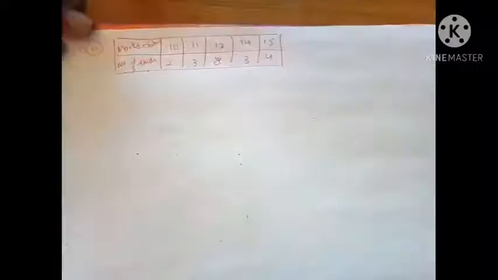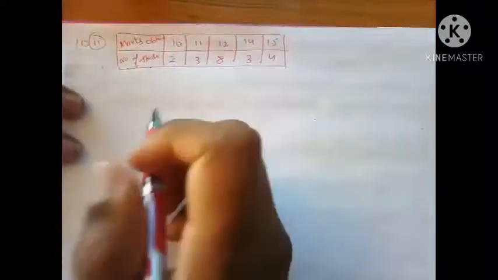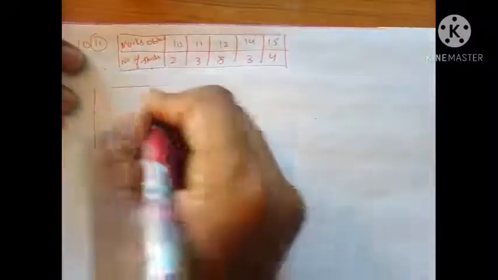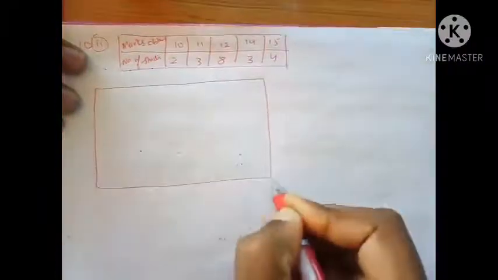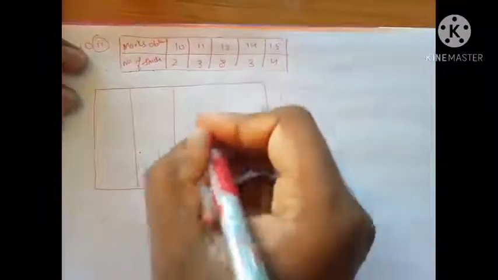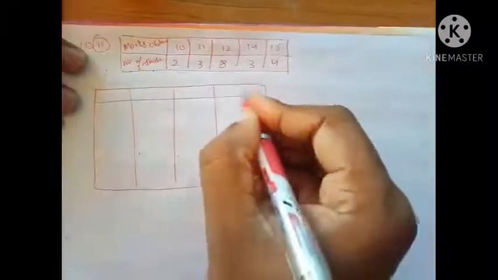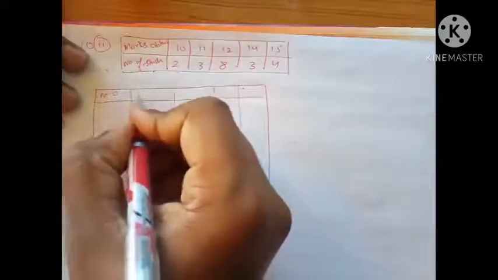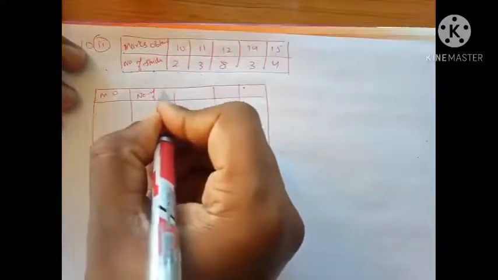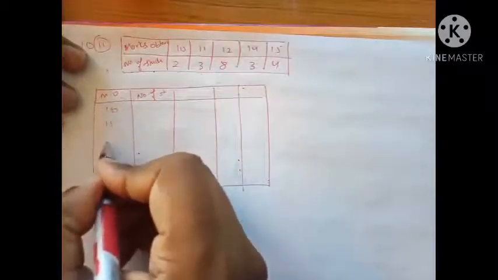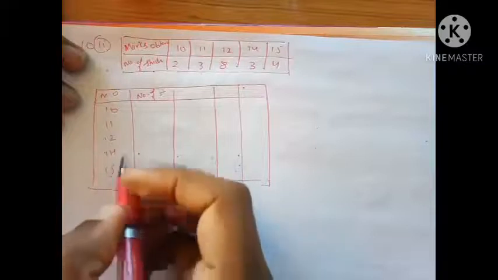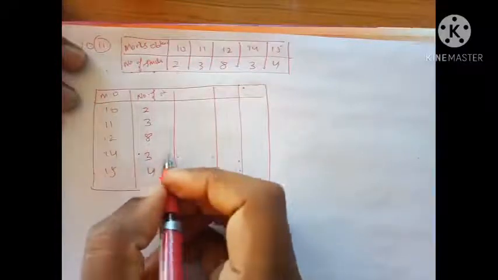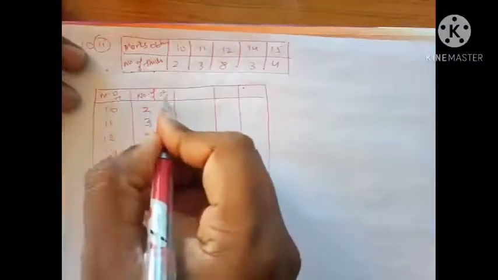Okay, we'll do a question. So what I'll do, I'll have to find the mean deviation about median in this question. I'll again make a table. Okay, and in this table, this is marks obtained, this is number of students. Okay, so marks obtained are 10, 11, 12, 14, 15, and the number of students are 2, 3, 8, 3, 4. Now this is x, this is f.